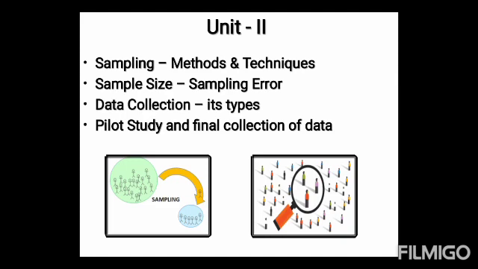All items in any field of inquiry constitute a universe or population. A complete enumeration of all items in the population is known as a census inquiry. It can be presumed that in such an inquiry, when all items are covered, no element of chance is left and highest accuracy is obtained. But in practice, this may not be true. Even the slightest element of bias in such an inquiry will get larger and larger as the number of observations increases.